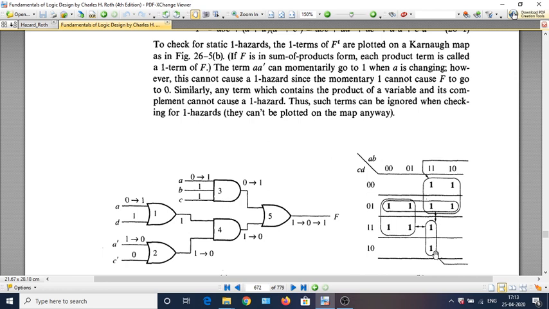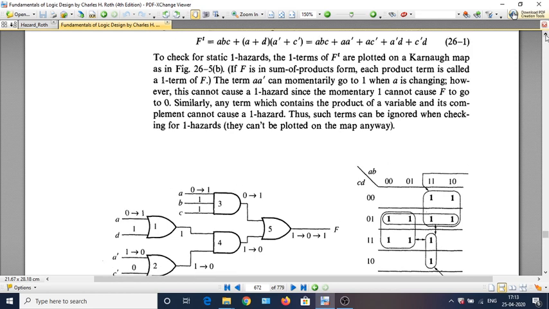Now to remove this, such conditions have to be removed. That is, if you introduce this term, it will remove two hazards. And similarly, if you have to cover these two things, either you can use this or you can have a larger square like this one, then both these hazards can be removed. Of course, this square will also take care of two hazards. But this hazard has to be removed. So two terms we effectively require. So this is how static 1 hazard can be removed and static 0 hazard can be figured out.